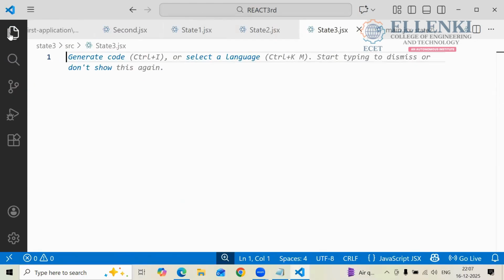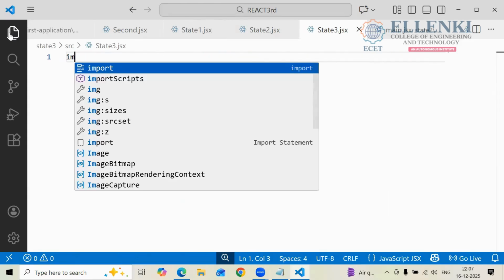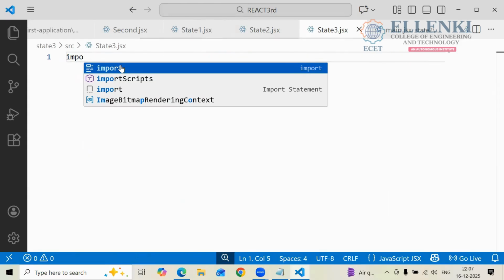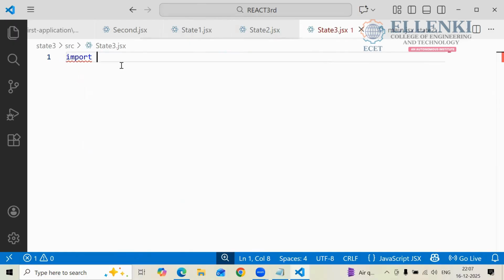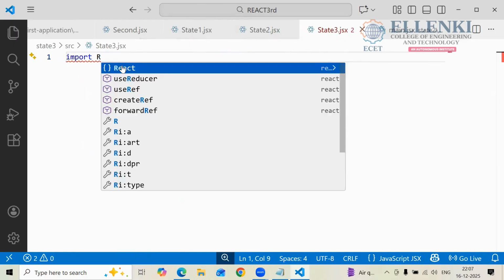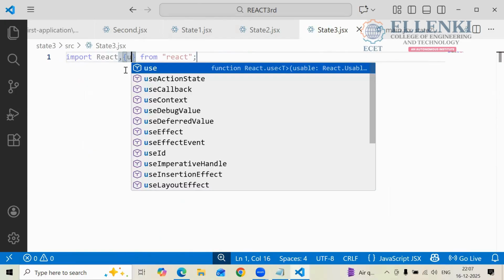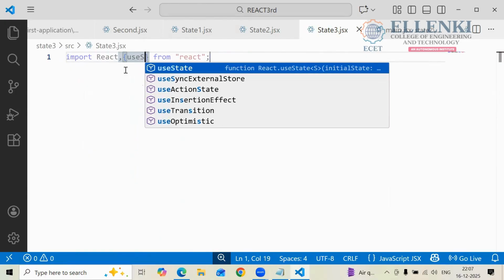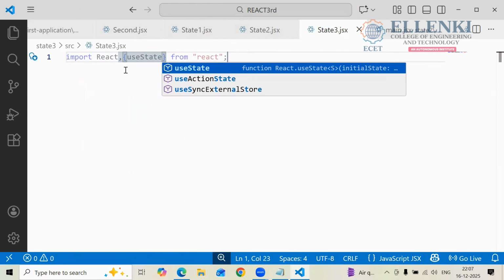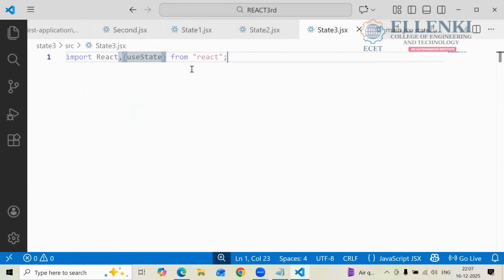So what do we have to use here? Import. Import React from React. Okay, and if you want to define the data in your React.js, which hook are you using? The useState hook. How are you defining that useState? In curly braces, you are using useState.